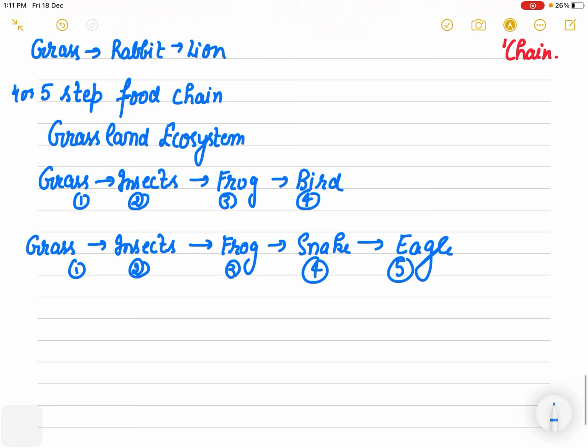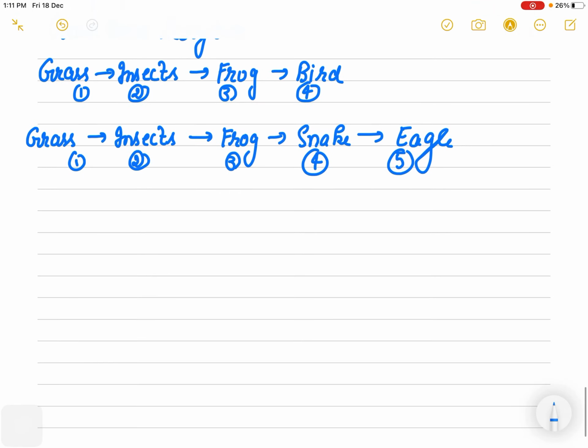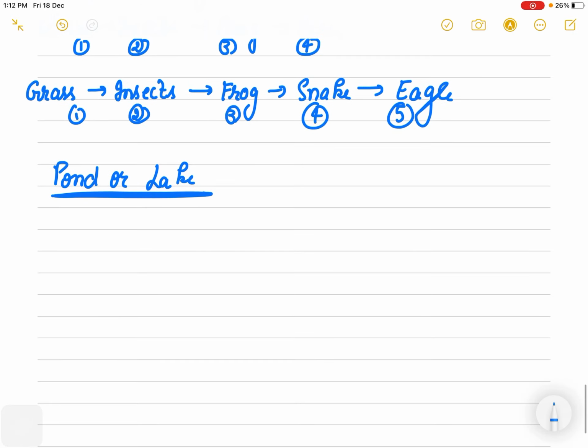So in this way you can make your own food chain depending on the consumers in your food chain. Then if you have to define a food chain in a pond, or we can say a food chain in a pond or a lake, then what can you write? First is the phytoplankton. You know that algae is found in the river, right?